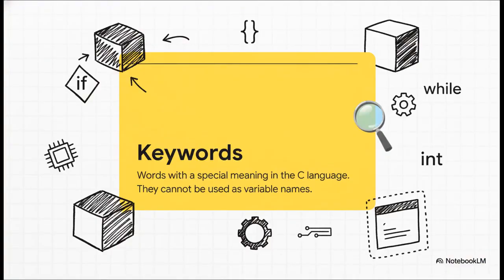First up, we've got what are called keywords. The easiest way to think about these is as the built-in verbs of the language. Words like if, while, or int, they have special protected meanings. They're reserved because they tell the computer to do a very specific thing, which means, sorry, hands off. We can't use them as names for our own stuff.